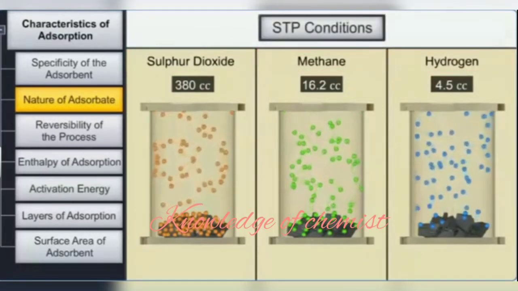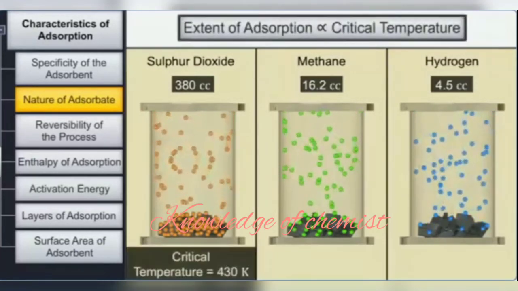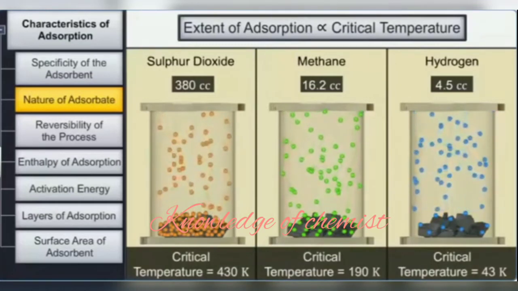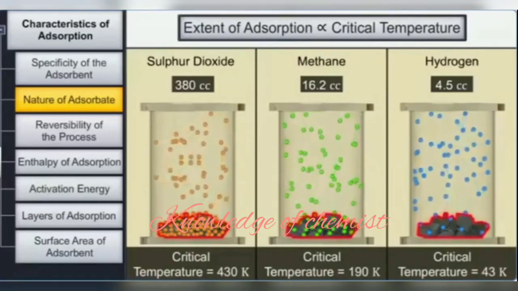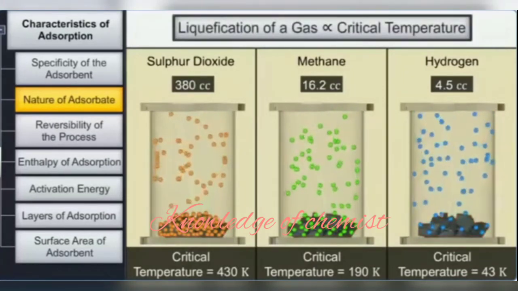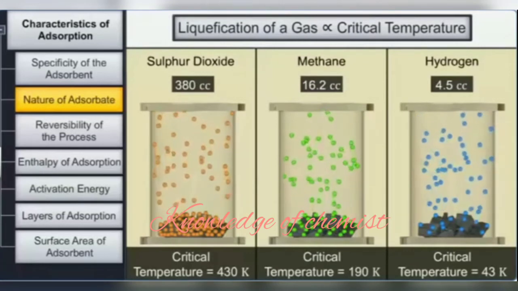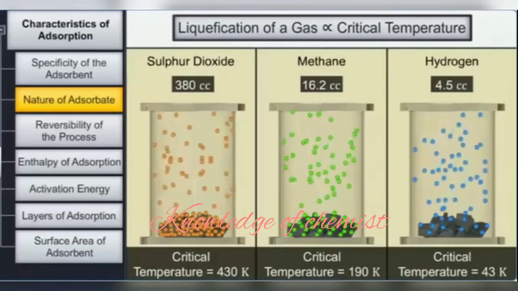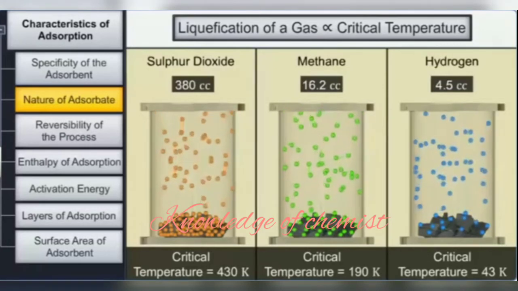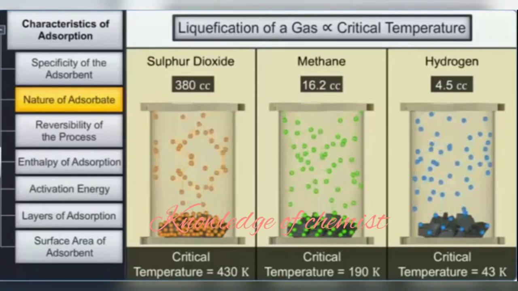It may be seen from the critical temperature values that the higher the critical temperature of the gas, the greater is the extent of adsorption. This is because gases with a high critical temperature are easily liquefied and are more easily adsorbed. This can be attributed to the fact that van der Waals forces are strong in the range closer to the critical temperature of the gases.